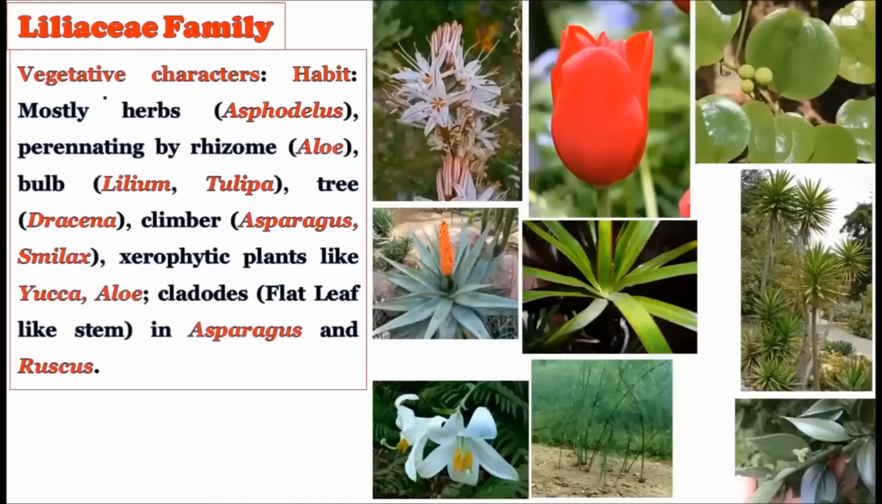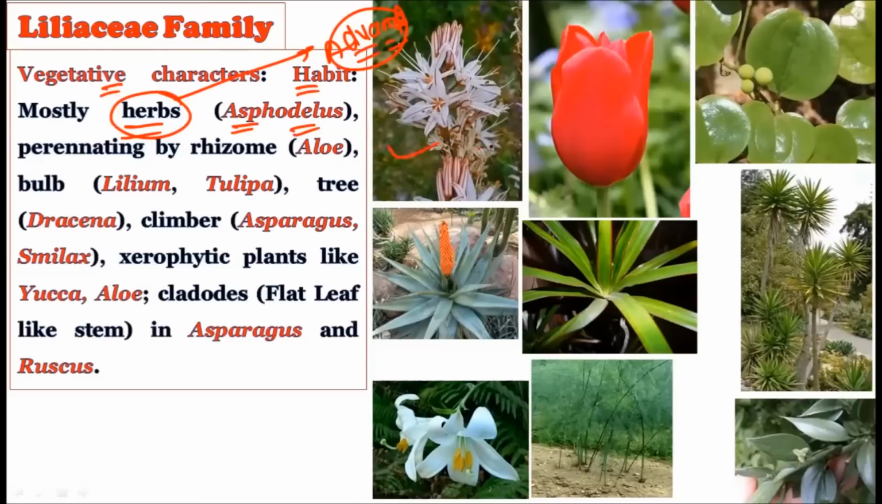Now see the vegetative characters. How are the vegetative characters? First of all, let us consider the habit. Mostly herbs, and as you know, when we say mostly herb, this is an advanced characteristic. Mostly herbs are there, and these herbs show beautiful flowers. For this we have the example of Asphodelus. Okay, this is the herb.